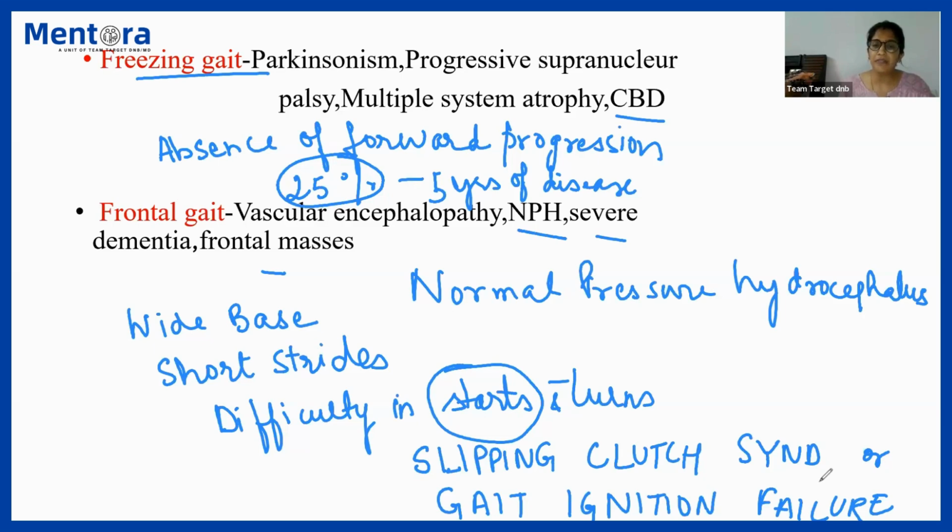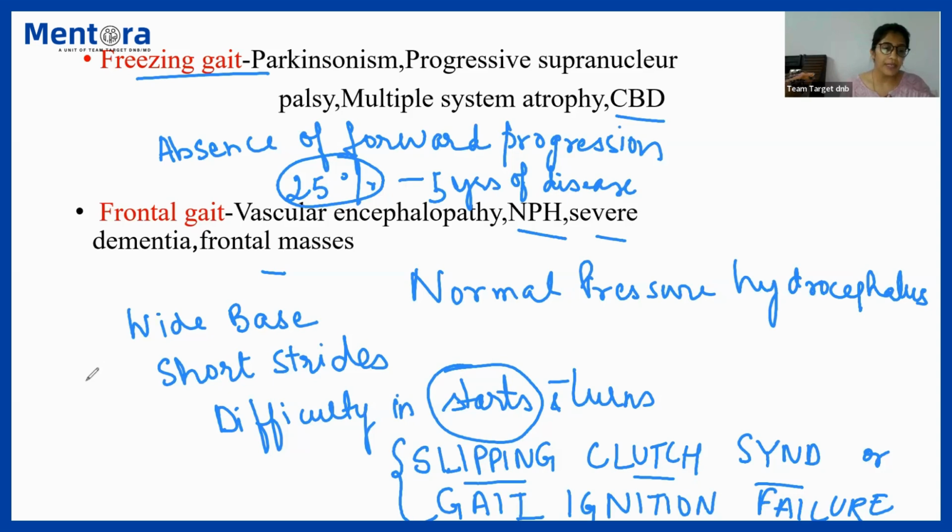And in frontal gait, there is difficulty in initiation of the gait as well. That is why these special names have been given: slipping clutch syndrome or gait ignition failure. This kind of gait is seen in vascular encephalopathy, NPH, severe dementia, and frontal masses.